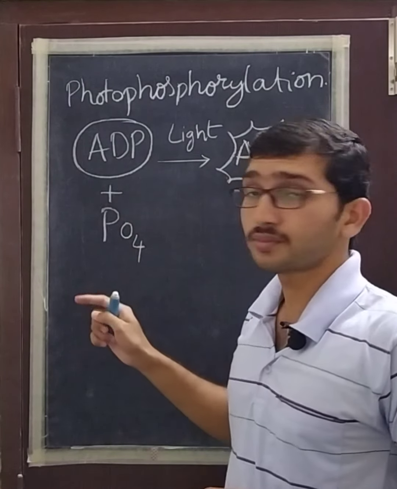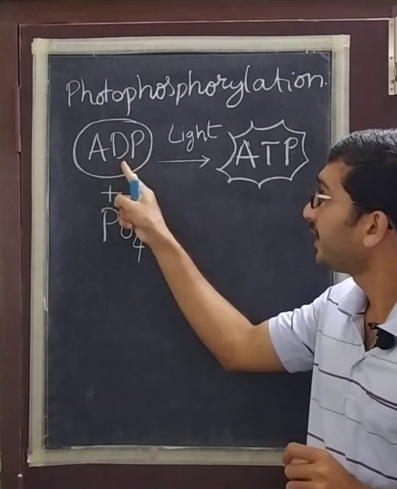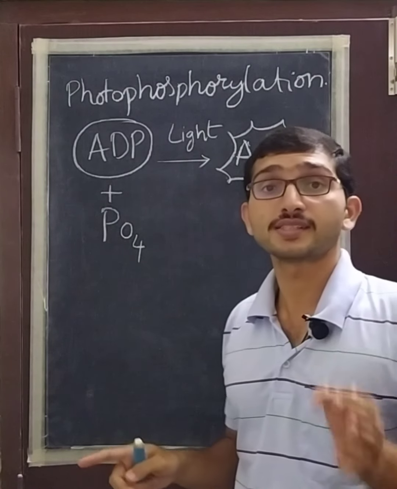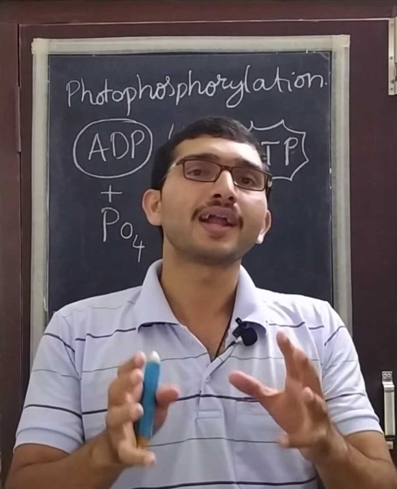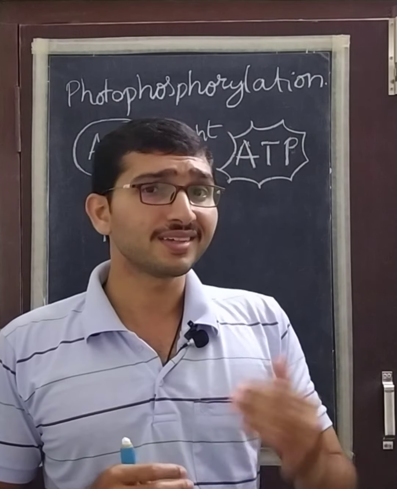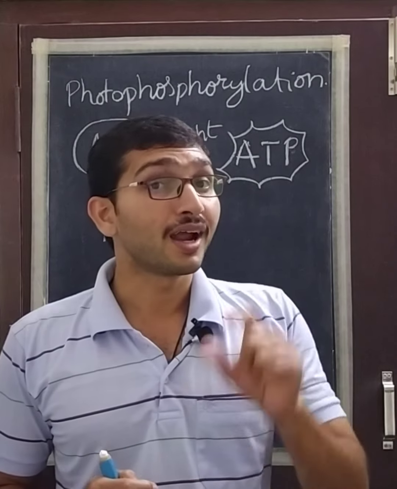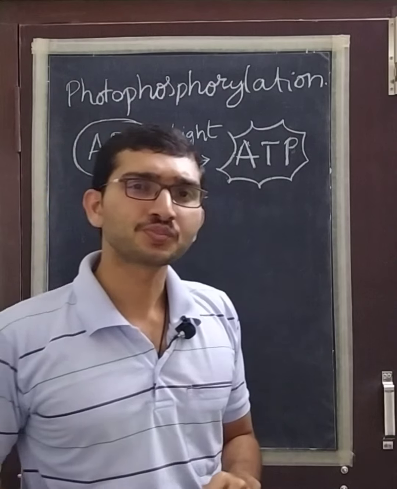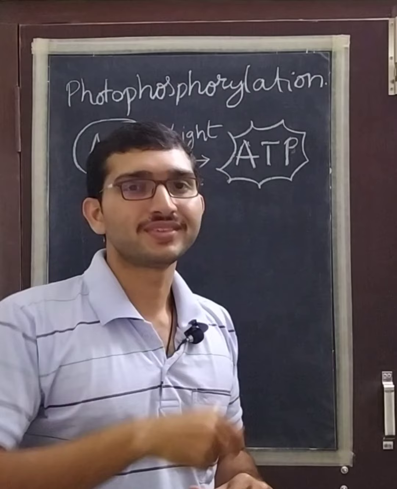The synthesis of ATP from ADP and inorganic phosphate in the presence of light is known as photophosphorylation, which takes place in the plants in the presence of light. Now photophosphorylation is again of two types, that is cyclic photophosphorylation and non-cyclic photophosphorylation. So now let's discuss when non-cyclic and when cyclic phosphorylation can be seen.